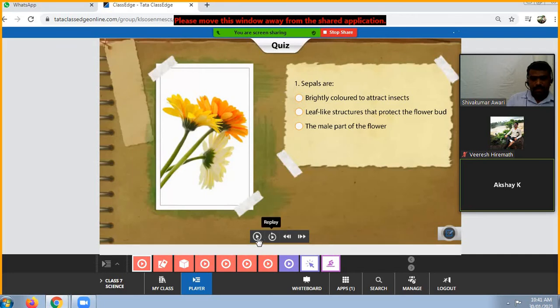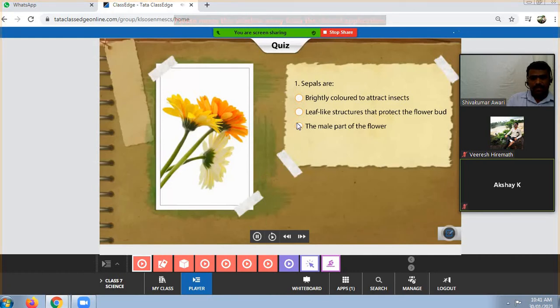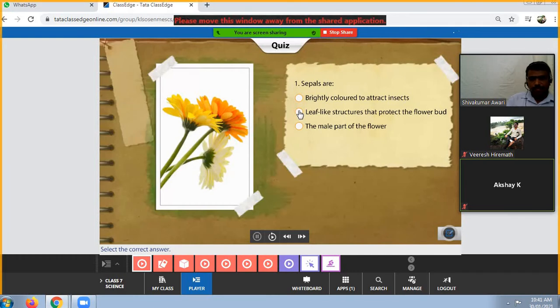Leaf-like structures that protect the flower buds, sir. Very nice, that is the correct answer. See here, this is from the activity on active parts of a flower: read the following questions and select the correct answer. See what you told, that is correct. The sepals are the leaf-like structures that protect the flower buds, meaning they are responsible for protecting the flower during bud condition.